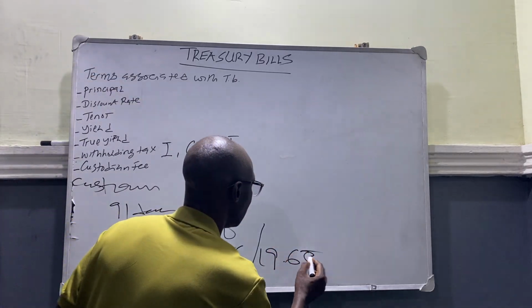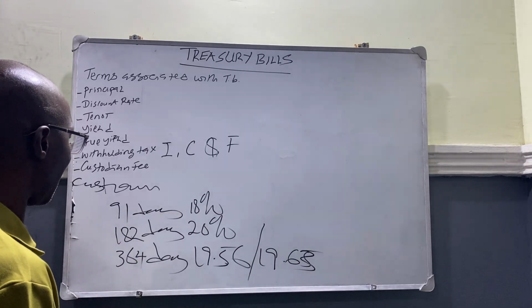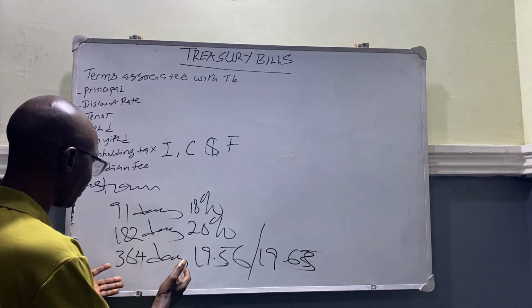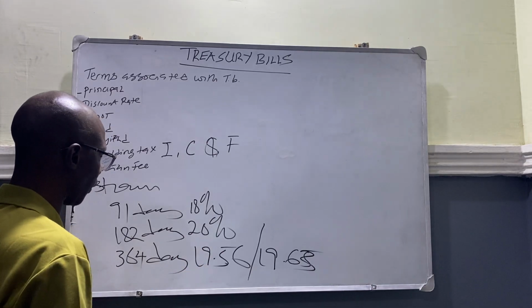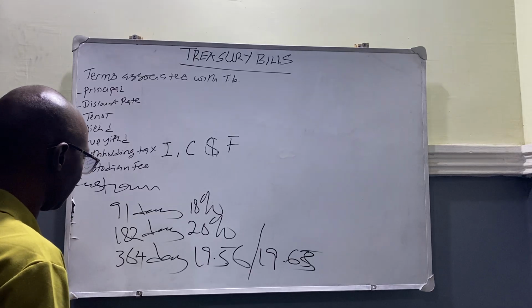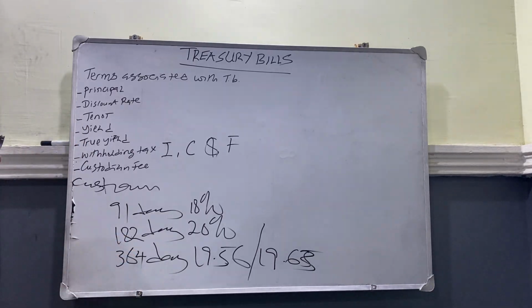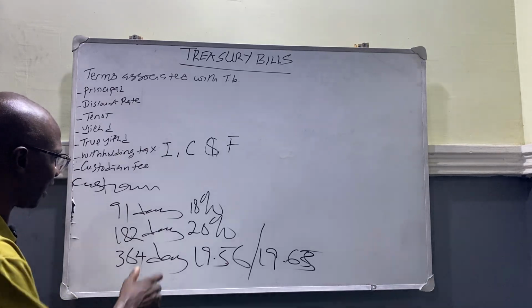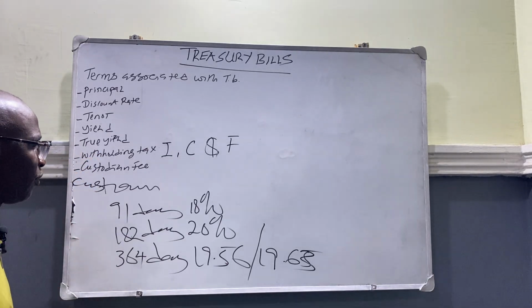I mean 63%. Now I know somebody will be wondering what's happening. How come the interest here, the one on the 364 days, is lower compared to that of 182 days, and meanwhile this one is longer? Now there's something that happened here. Why is it like this? There is what we call the true yield, just the way I explained before.